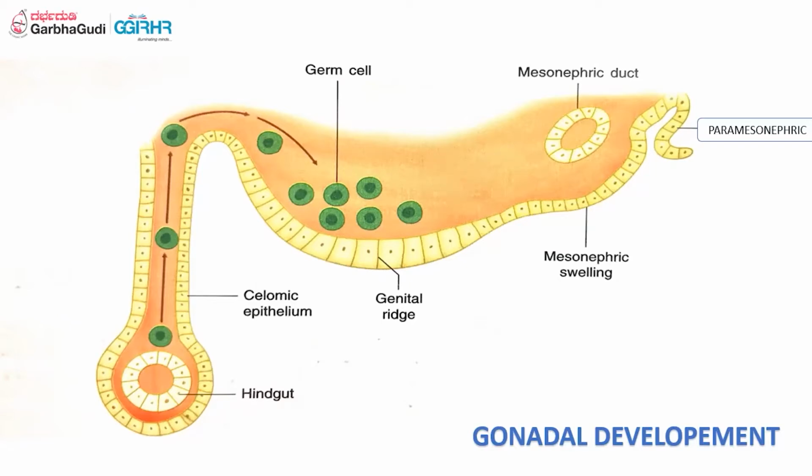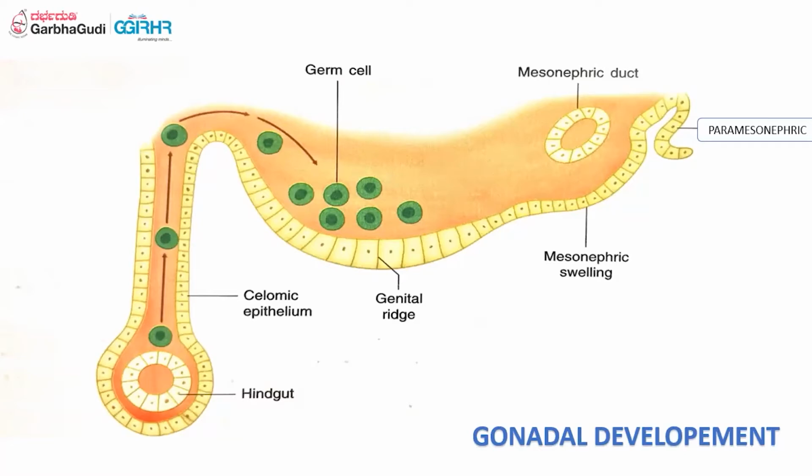Just after this dorsal mesentery, there is a proliferation of coelomic epithelium that leads to the formation of the genital ridge. Lateral to the genital ridge, we have a swelling, that is the mesonephric swelling, and the mesonephric duct, which forms the male reproductive system. And lateral to the mesonephric duct, we have an invagination of the coelomic epithelium that in future makes a paramesonephric duct.